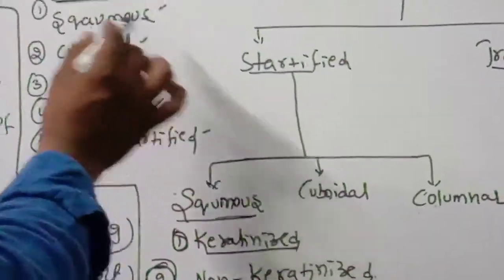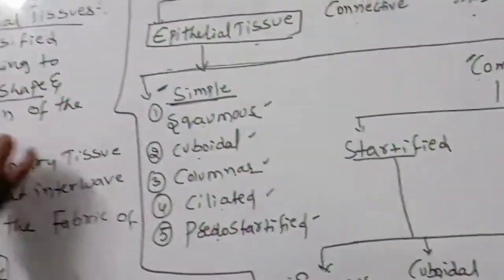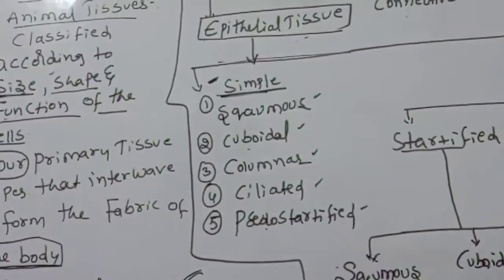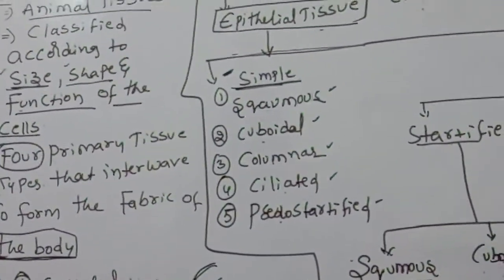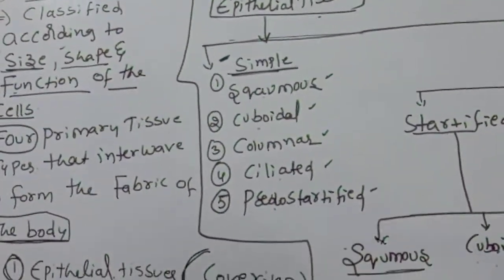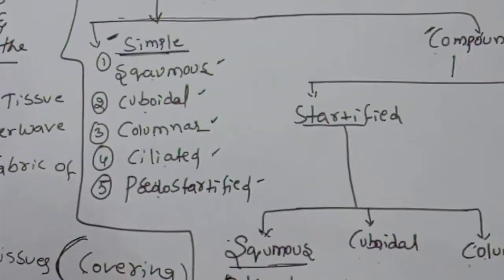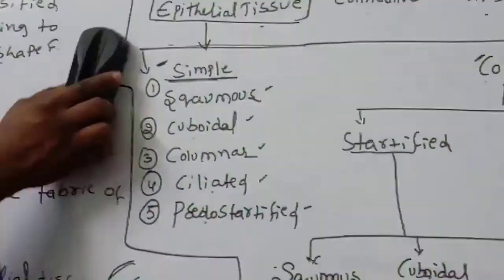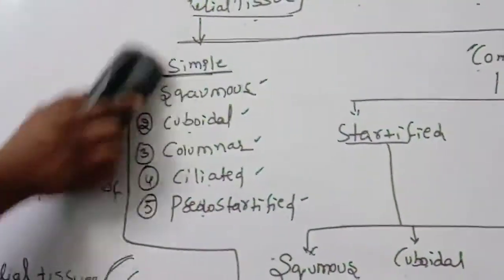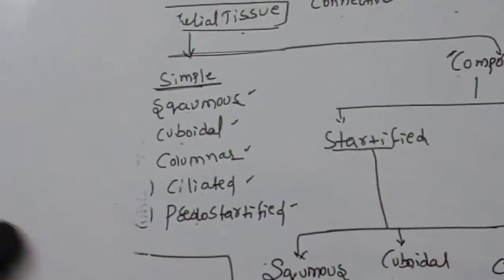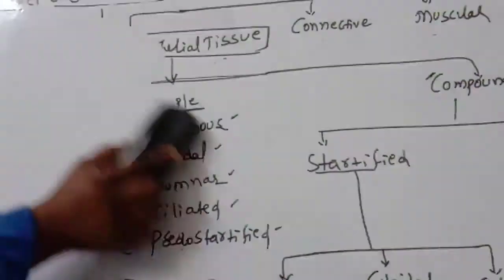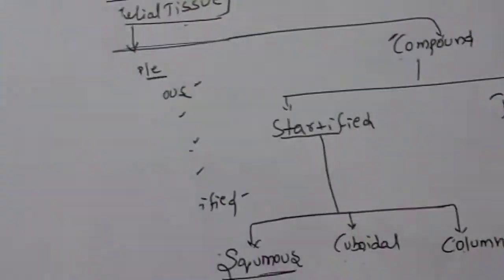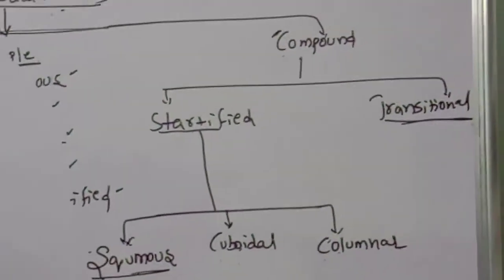Based upon which one? The size, shape and function of the cells, the animal tissues are divided. So children, today we will start with the epithelial tissues. What is called epithelial tissue? Today we are going to discuss epithelial tissue.